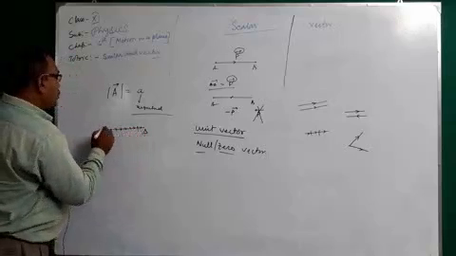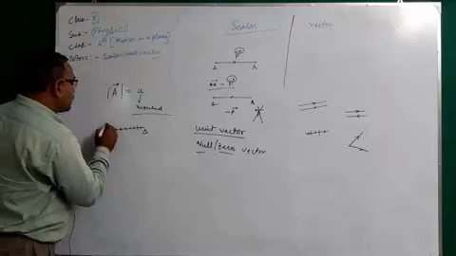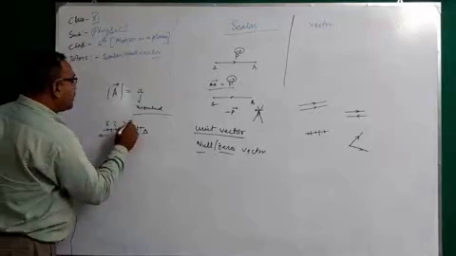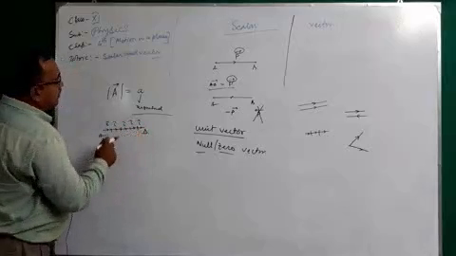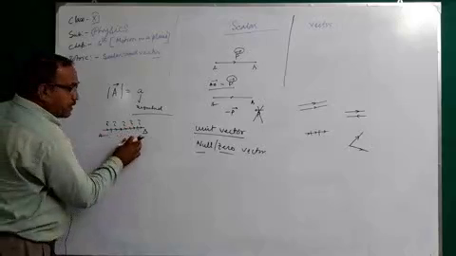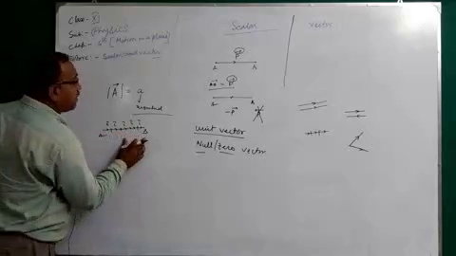In this direction you consider a unit vector along this direction, I. It is 5 times that unit vector. That value will be the AB vector.